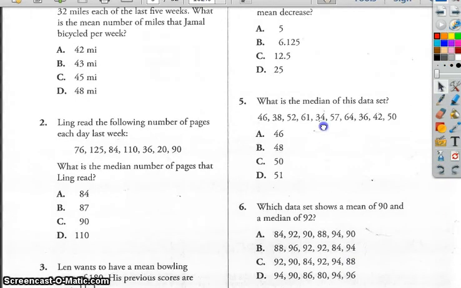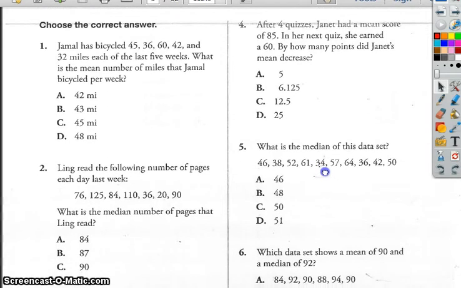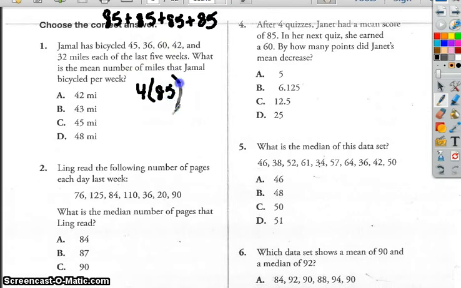All right, so back up to number 4. After 4 quizzes, Janet had a mean score of 85. In her next quiz, she earned a 60. By how many points did her mean decrease? So she had 4 85s. So if you want to write it out as 4 85s, you can do it that way. Then she made a 60. So you could have a 60 there.